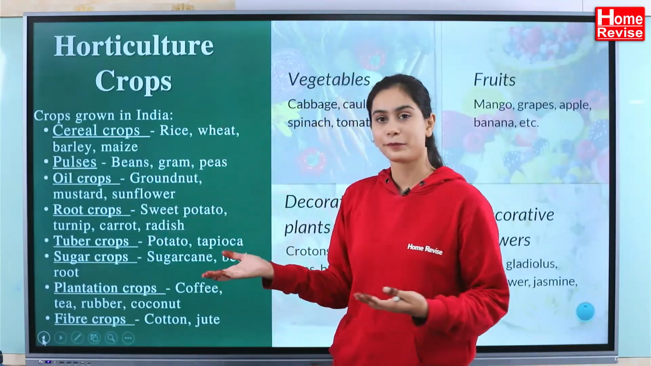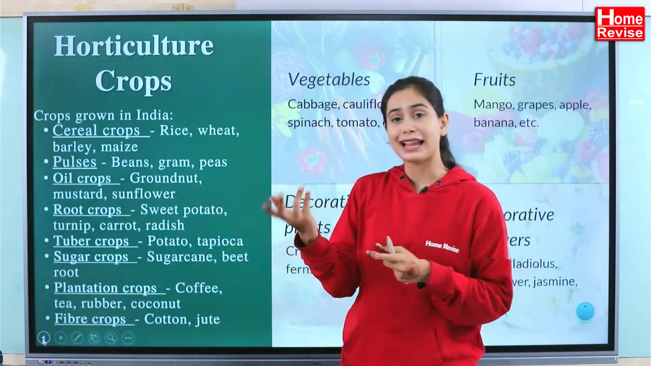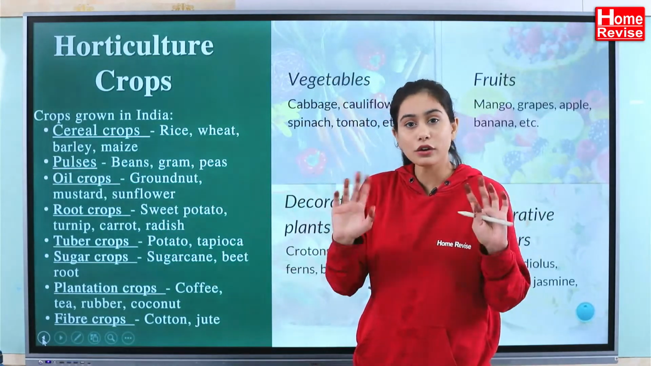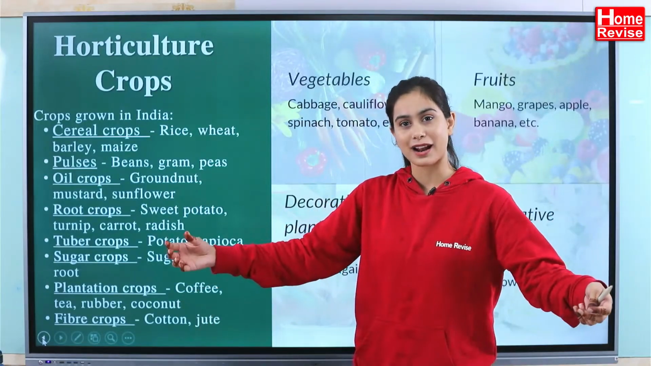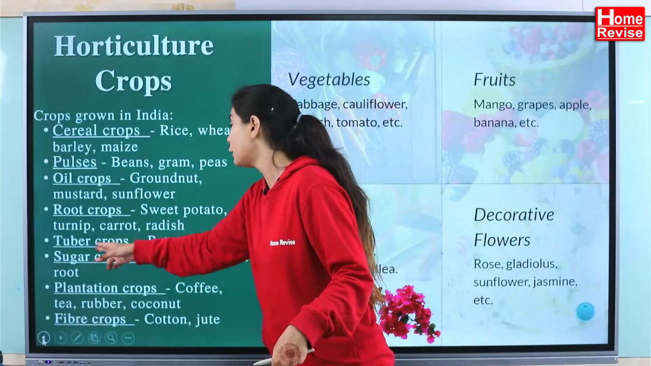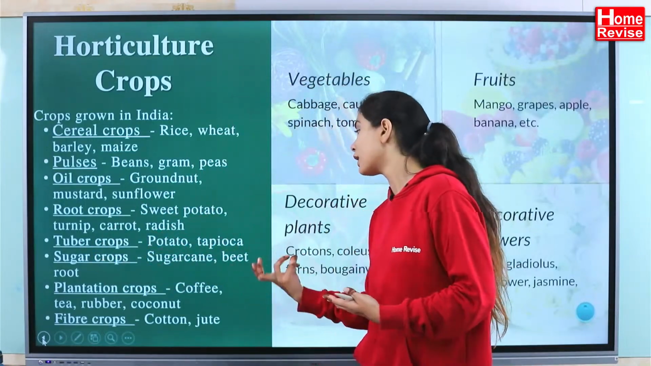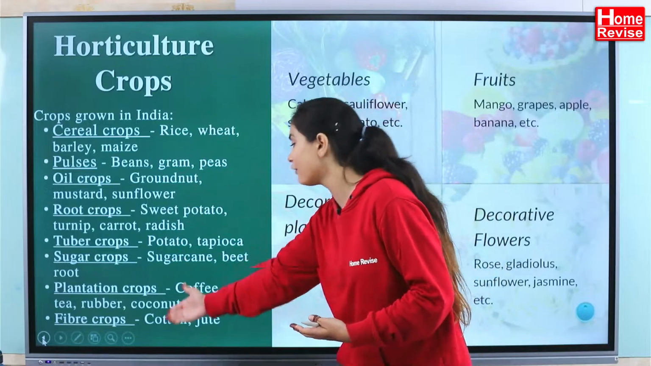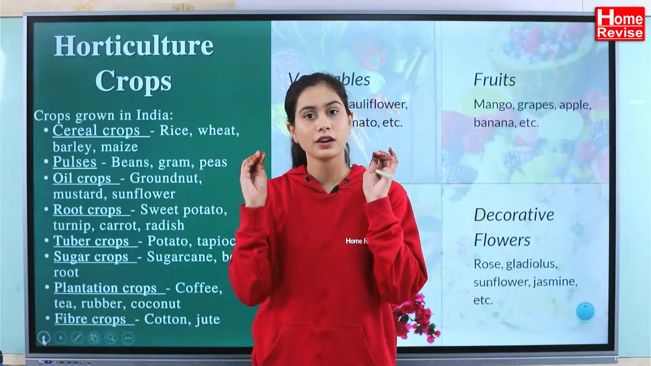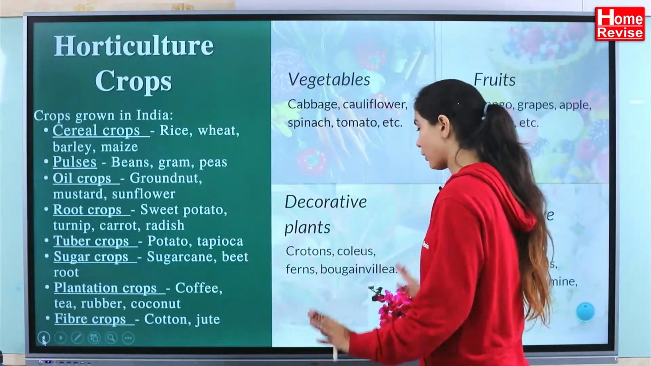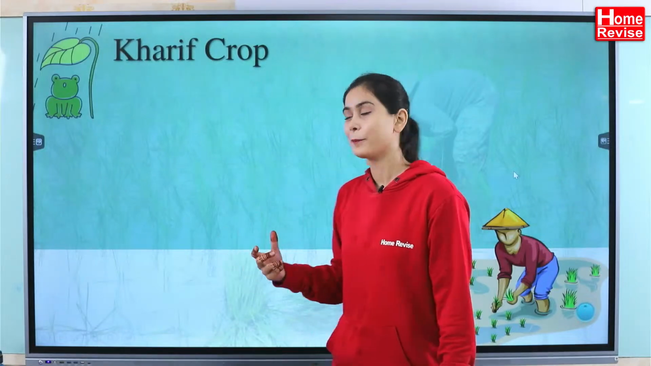Root crops means what? Potato, sweet potato, carrot, radish. These are not fruits or vegetables, these are the roots of the plants. So these are root crops. Tuber crops like potato. Sugar crops like sugar cane and beetroot. As you can see here, this all comes under horticulture crop. Is that clear? I am just revising it for your exams right now.